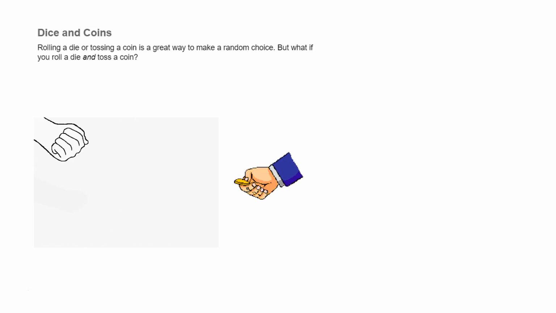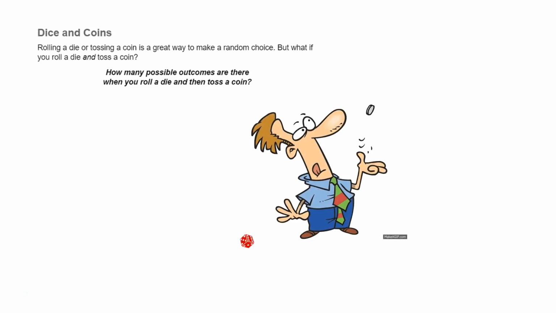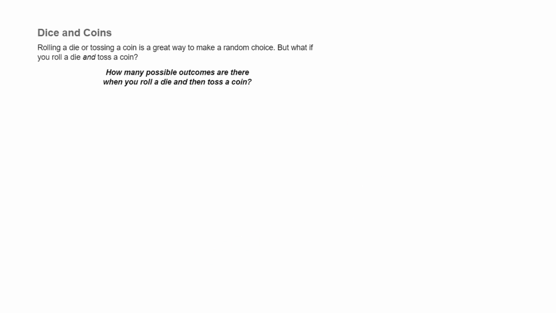So rolling dice and tossing coins are good ways to make random choices. But what if you do both? Then what happens? Let's see, how am I going to do both of these? How many possible outcomes are there? That's a good question. So let's see, when I roll a die, I can get a 1, or a 2, or a 3, or a 4, or a 5, or a 6.